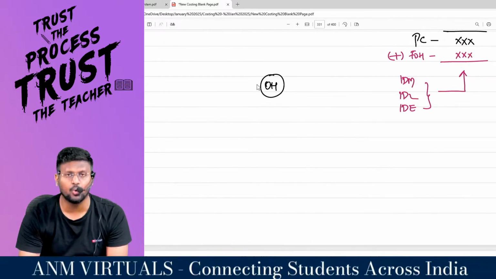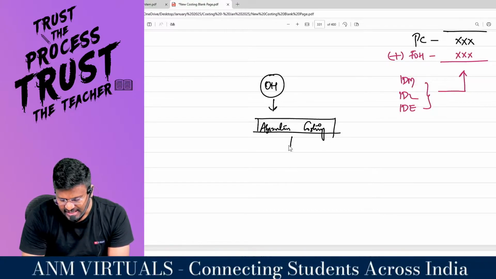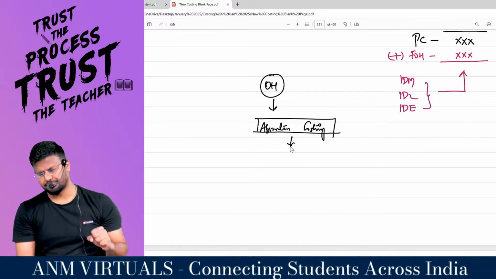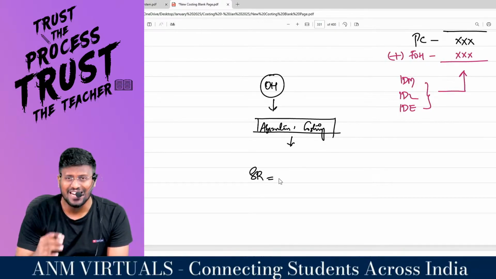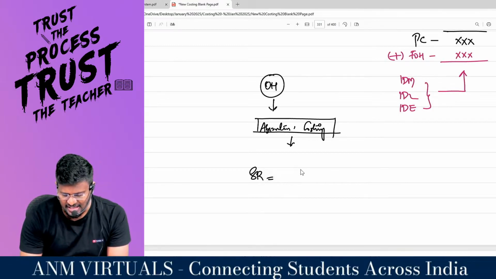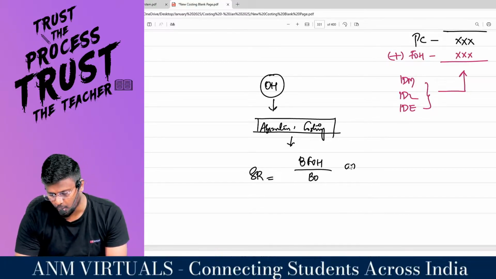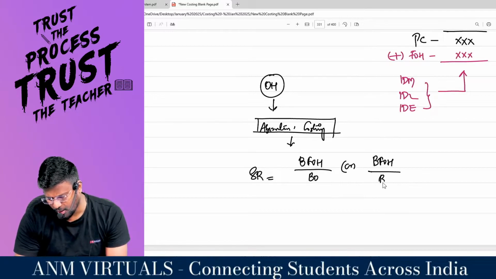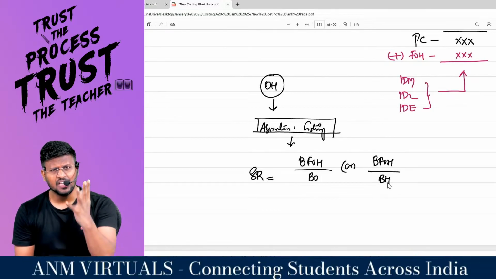we are having the chapter overhead. The overhead chapter is telling that, sir, you have to follow absorption costing. In the sense, you have to absorb the overhead. So my dear lovable students, how to absorb the overhead? I have to find out the standard rate. This is not the actual rate. This is the standard rate. The standard rate is equal to budgeted factory overhead divided by budgeted output, or budgeted factory overhead divided by budgeted hours. Either based on the output or budgeted hours, you have to absorb.